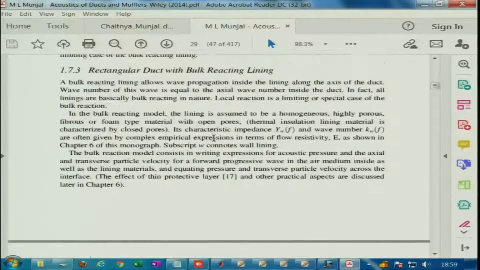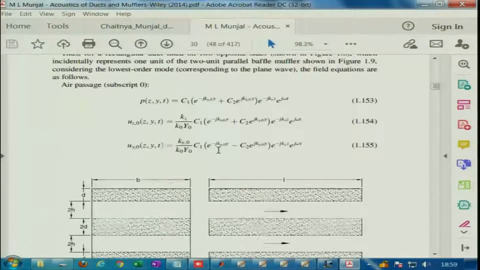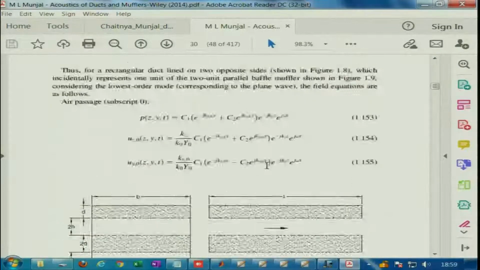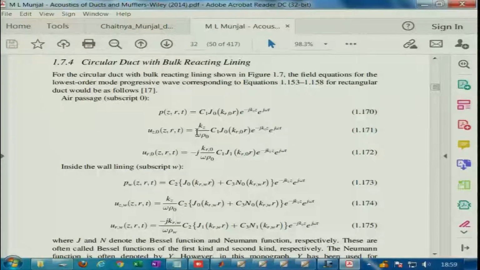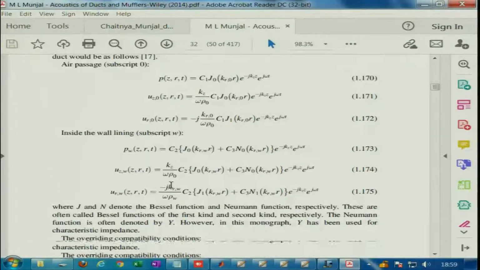Then there is the rectangular duct with a bulk reaction model, where you consider wave propagation within the lining also. Similarly, the bulk reaction model is also given for a circular duct, where you have these expressions for the pressure in the airway and that in the annular cavity.